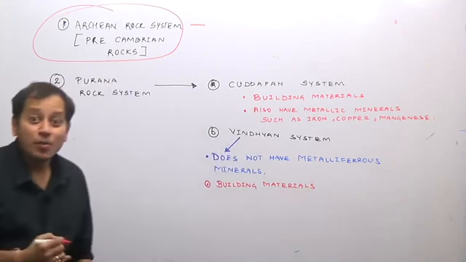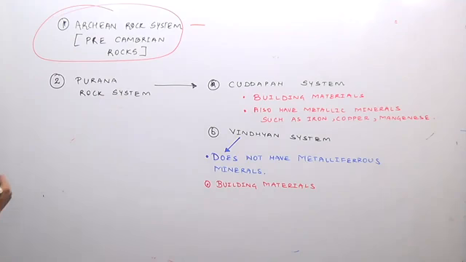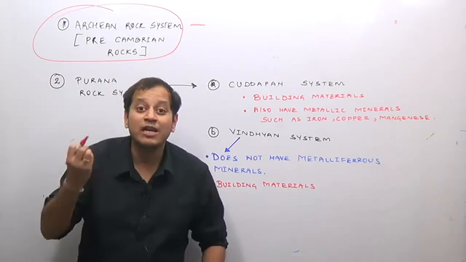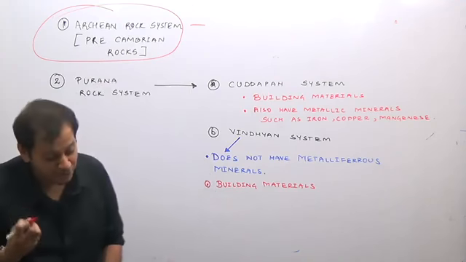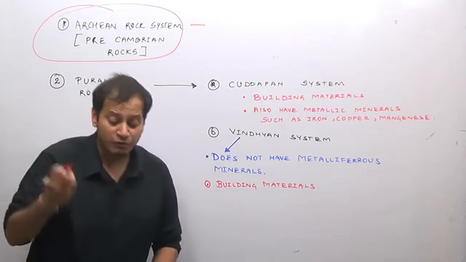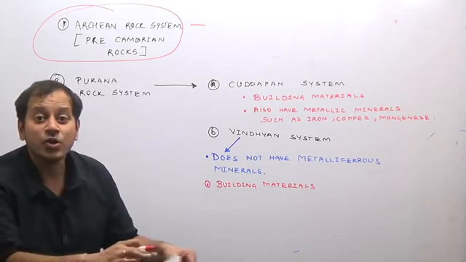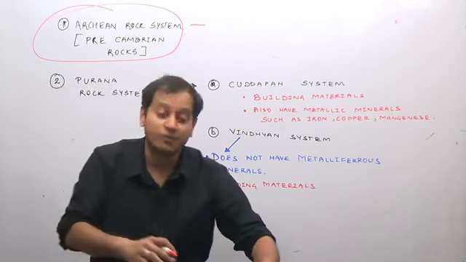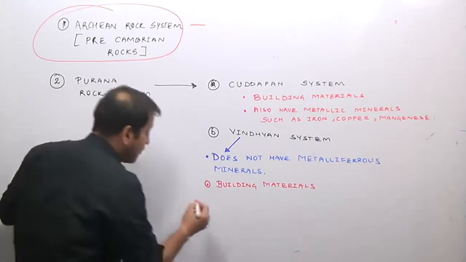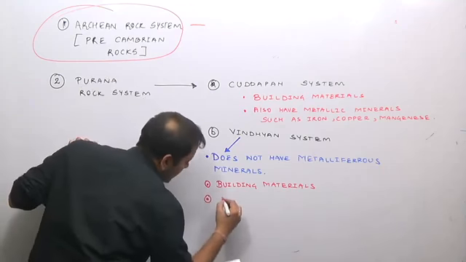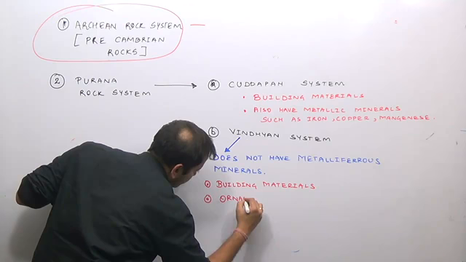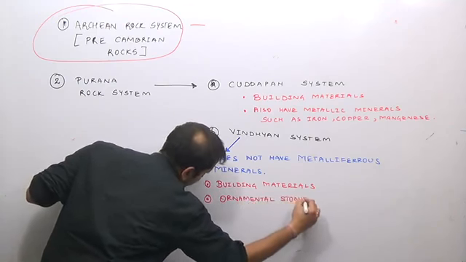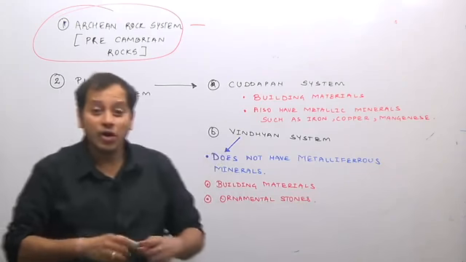The Vindhyan system also gives valuable ornamental stones and gemstones in India. So in India, from where do we get diamond? We get that from the Vindhyan system. So they are famous for ornamental stones and diamonds.